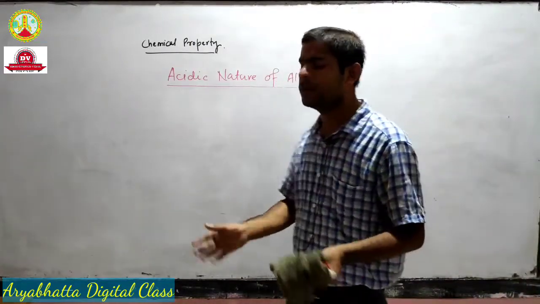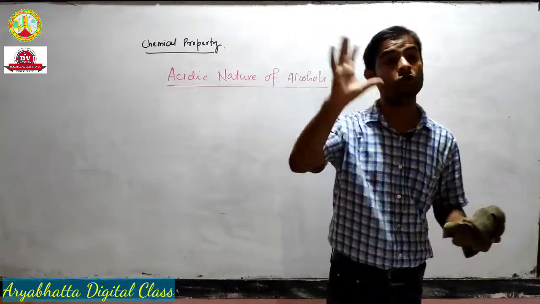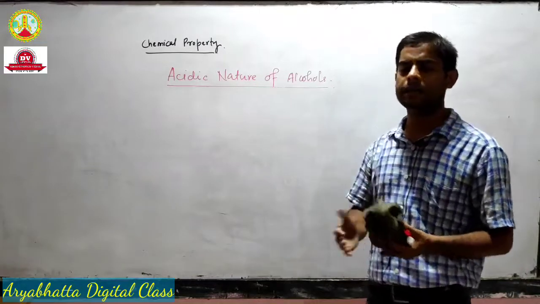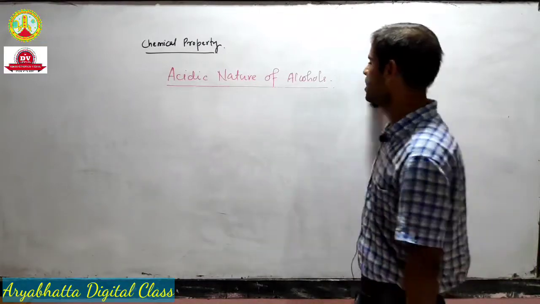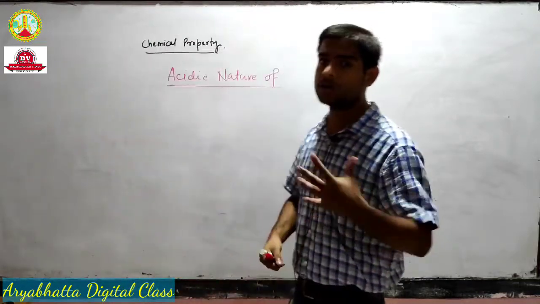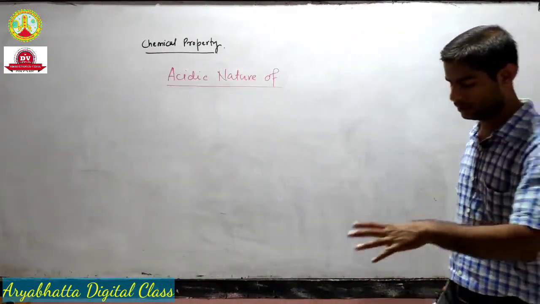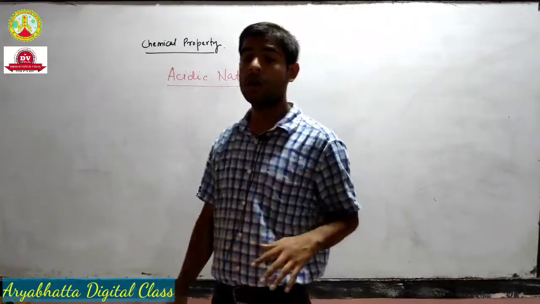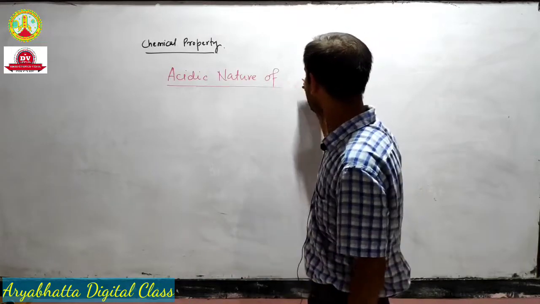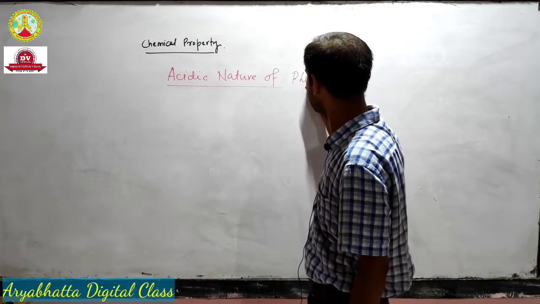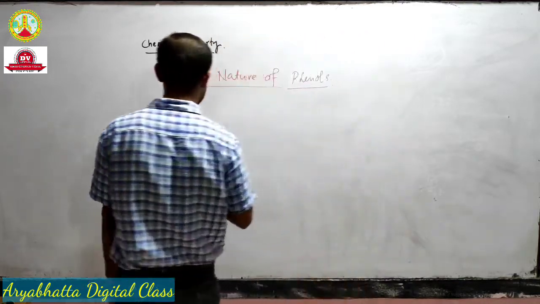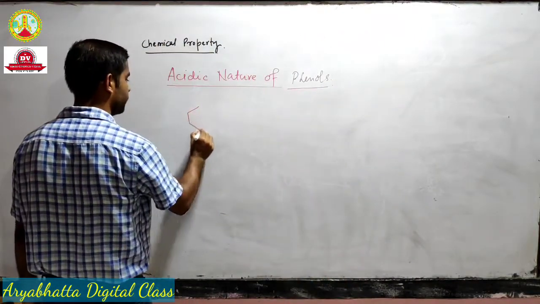And in the last section we saw how strong an acid alcohol is. So we see that alcohol is quite weak. It is even a weaker acid than water. But since it is a weak acid, ethoxide ion is a very strong base, even stronger than hydroxyl ion. Now we will talk about the acidic nature of phenols. So phenols are actually highly acidic, very very acidic.